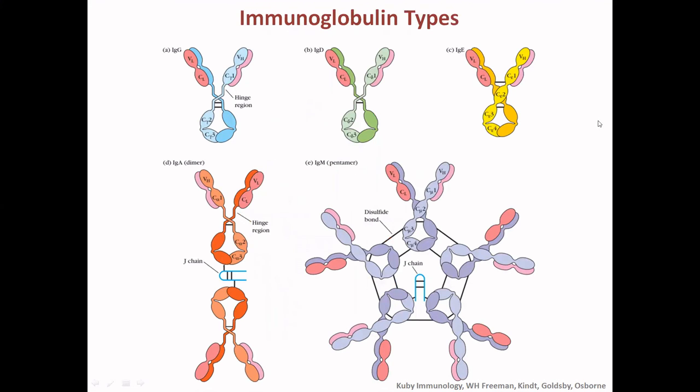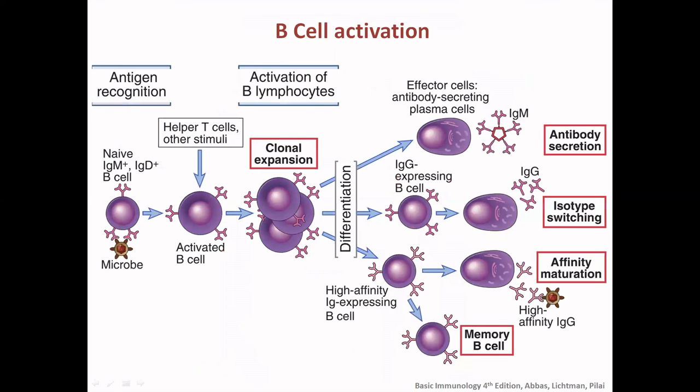So there are 5 types of immunoglobulin. These are the monomers: IgG, IgD, and IgE. This is a dimer, which is the IgA. That dimer is possible because of the J chain. And this is a pentamer, the IgM. Here you will see the 5 of them are linked by disulfide bonds, and there is a J chain like the IgA in the case of the pentamer.